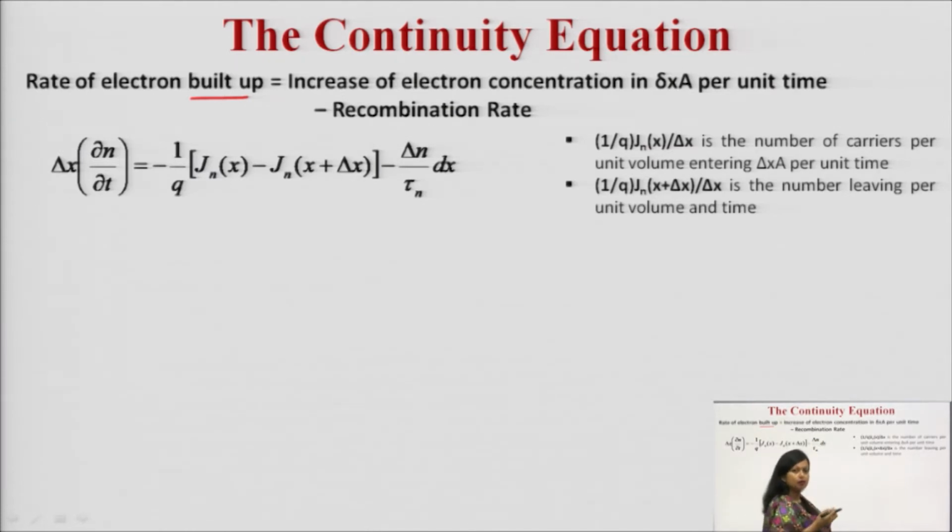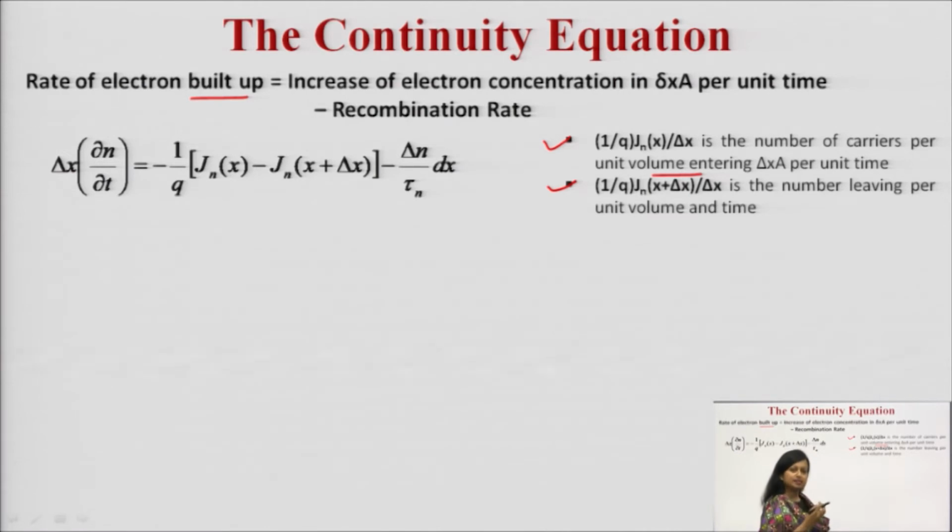Here the first term, 1 upon q Jn at x upon delta x, is the number of carriers per unit volume entering. The second term, 1 upon q Jn at x plus delta x upon delta x, is the number of carriers leaving per unit volume and time.